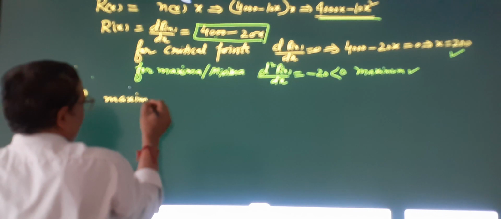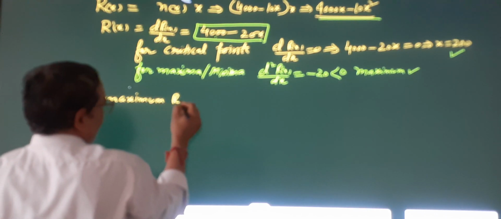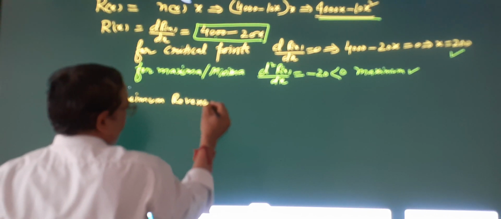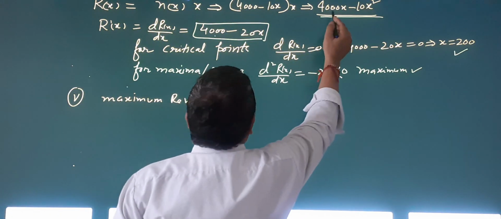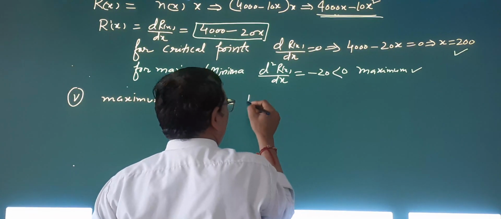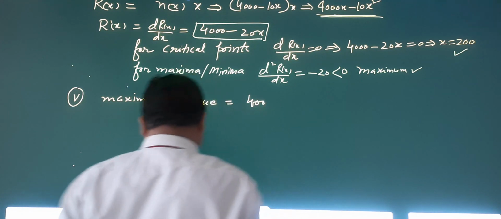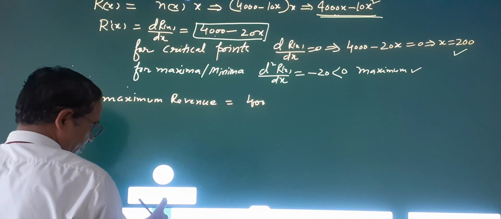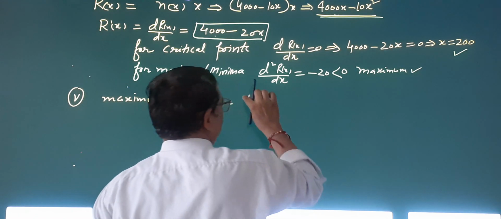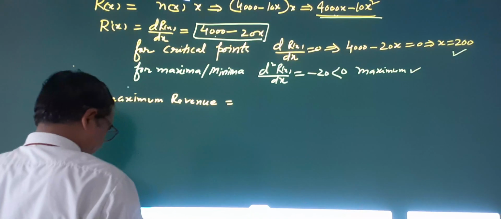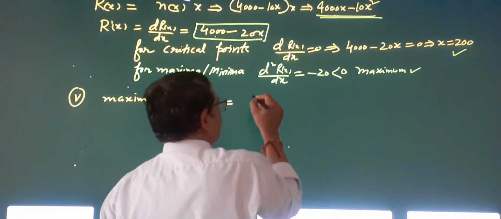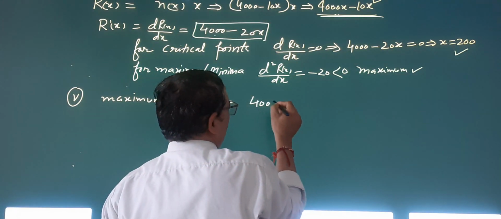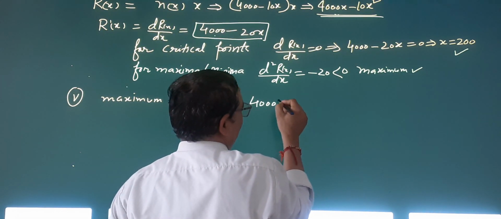Maximum revenue equals what? This is now the revenue function: 4000x minus 10x squared.